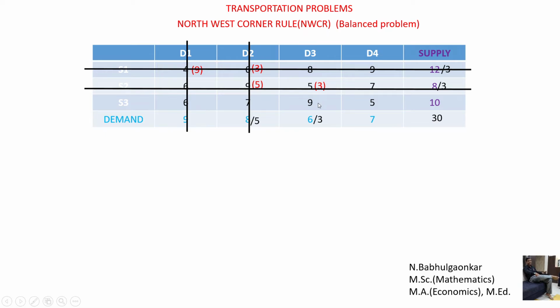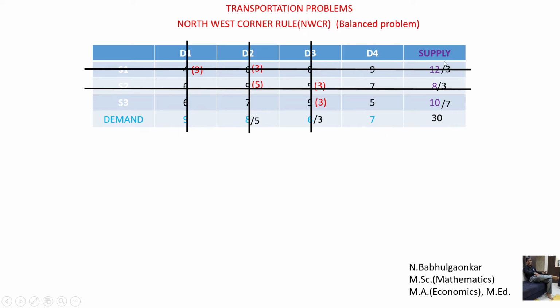Enter the neighboring cell. Now this is the cell corresponding to this cell, with 3 and 10 as the balance. Out of 3 and 10, which one is minimum? That is to be written here. By writing 3 here, out of 10, 3 are allocated, so what remains here is 7. Now see here, the summation of the bracket numbers is 6, which means this condition is satisfied.